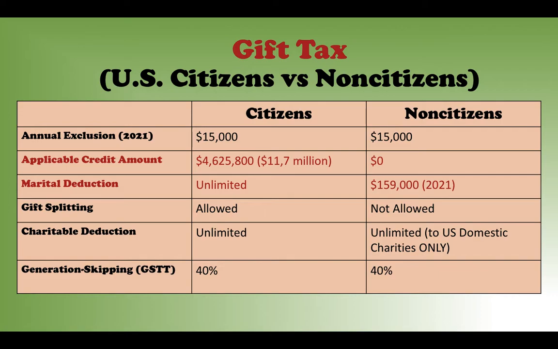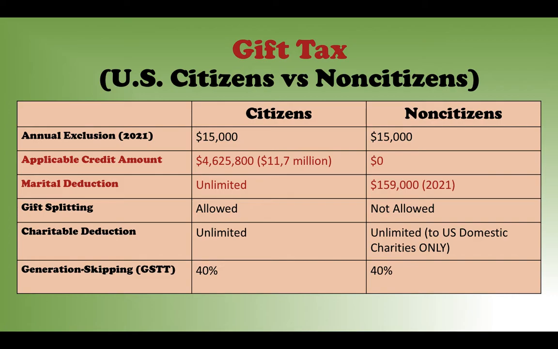You are not subject to any tax. You are not subject to any reporting or filing. So that's just the period. As long as the gift amount is below $15,000. So this is called the annual exclusion.